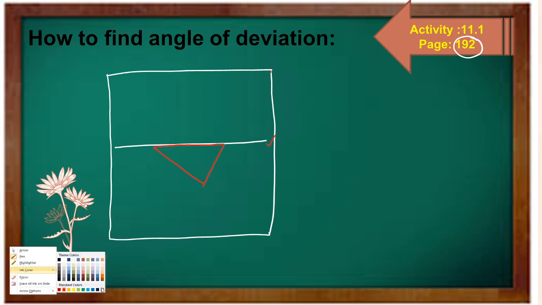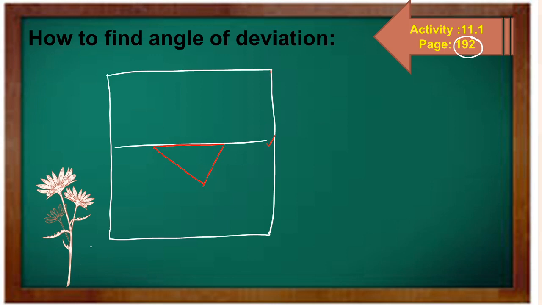Next, what to do? After that, you mark any point, displace the prism, and at that point make a normal. By scale, just make a straight line, the normal. Clear? So this is my normal. Now, using your protractor, suppose you take a 40 degree angle.